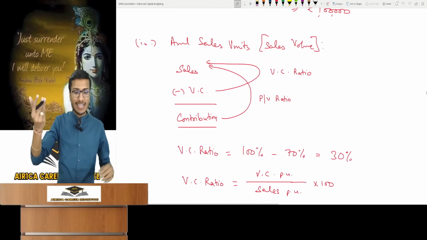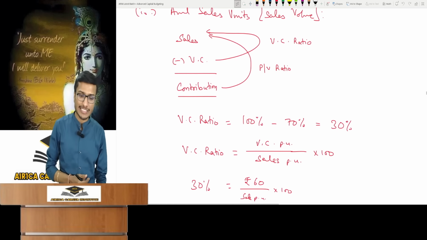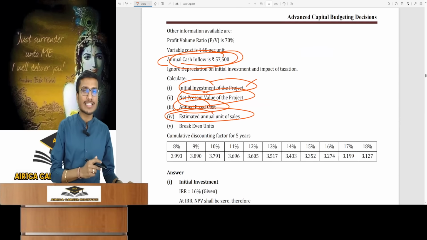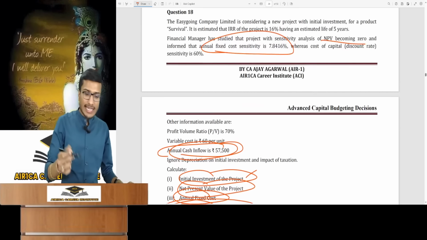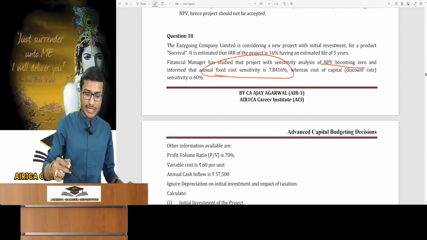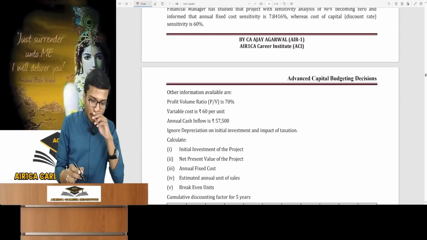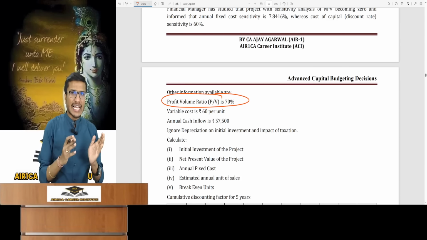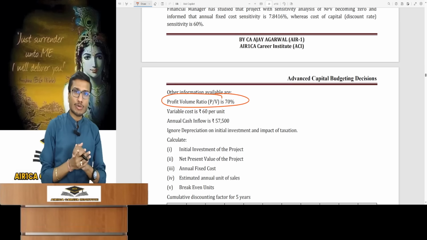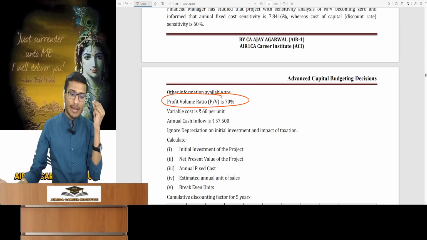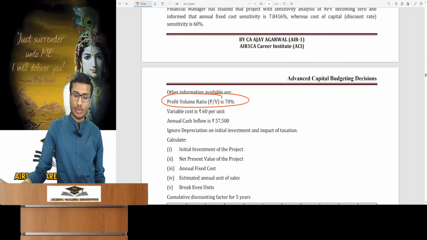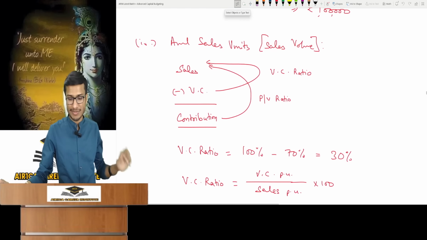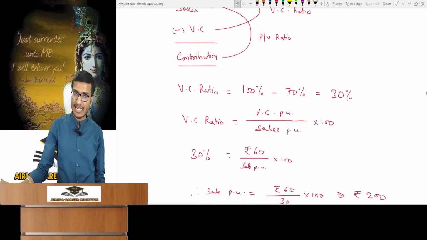Next, observe the more special point, as this question continues to present unique aspects. Let's see further. Next, calculate estimated sales units. Tell me the sales units. For this, you will have to use the marginal costing thing that I told you about. The profit volume or PV ratio is 70% and its formula is contribution by sales. It has another ratio, variable cost ratio, variable cost by sales. So subtracting the PV ratio from 100% yields the variable cost ratio, as contribution is sales minus variable cost. Did you understand? The variable cost ratio is 30%.